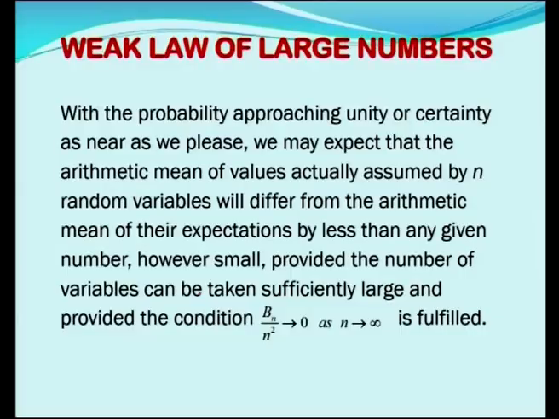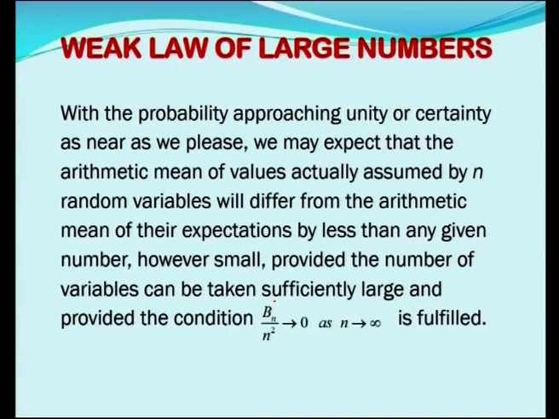We have taken a sequence of random variables x1, x2 etc. up to xn, that n is nothing but the number of random variables can be taken sufficiently large, and provided the condition Bn by n square tends to 0 as n tends to infinity is fulfilled. So, that is what I told. If we want to test whether a sequence of random variables is obeying WLLN, you should test whether Bn by n square tends to 0 as n tends to infinity. What does Bn stand for? Bn stands for variance of x1 plus x2 plus etc. up to xn. This is what the weak law of large numbers is in theory.